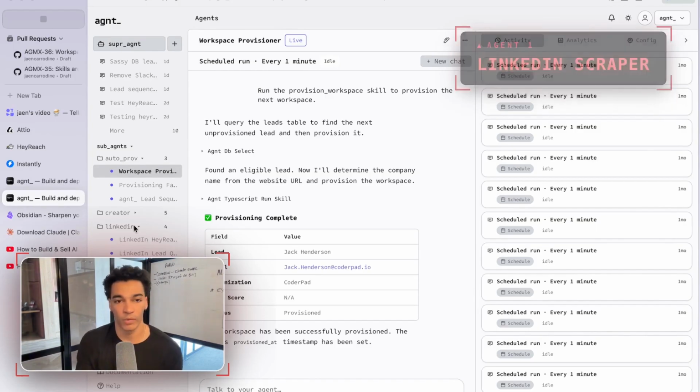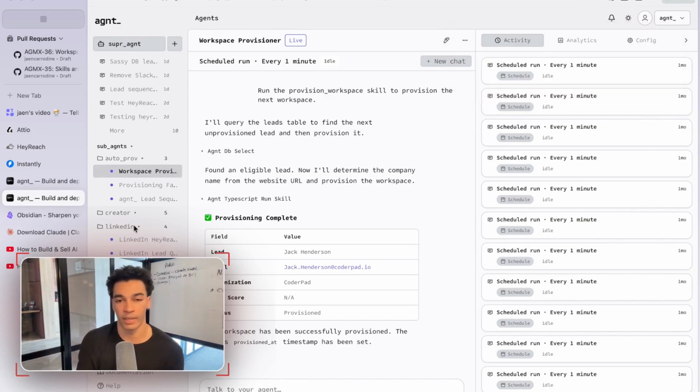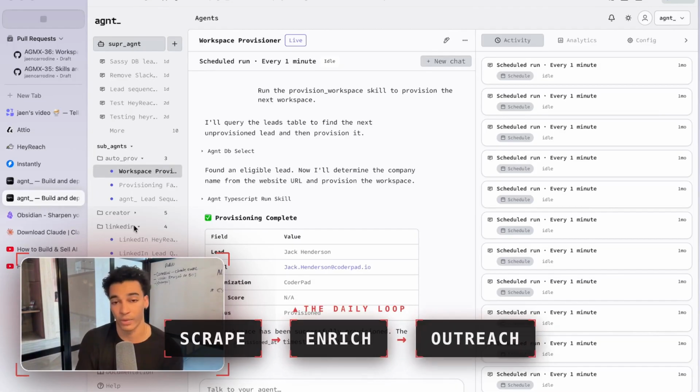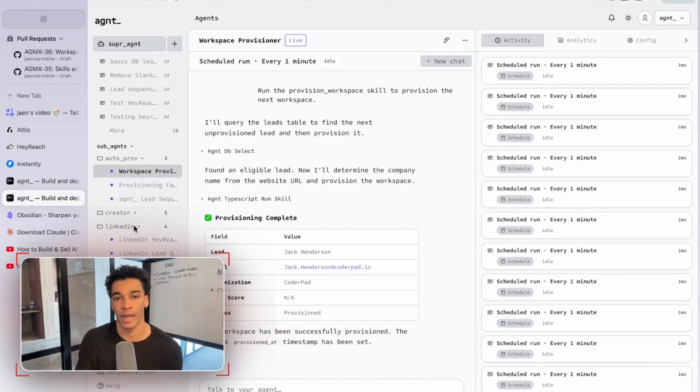Pretty much the overview of how that works is, on a daily basis, we're checking LinkedIn for new posts that my ICP is likely to be engaging with. We are scraping all of those people who are interacting with those posts. Then we are enriching them and outreaching to all of them. Like I said, I'll give you a full breakdown on that later, but that is the basics.